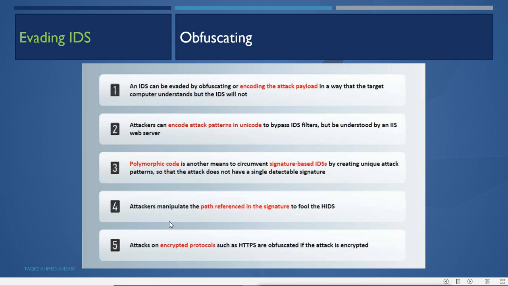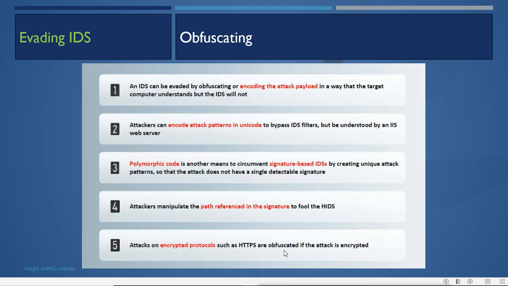Then the attacker manipulates the path referenced in the signature to fool the HIDS, that is the host intrusion detection system, to fool the intrusion detection system of the host. Then attacks on encrypted protocols such as HTTPS are obfuscated if the attack is encrypted.